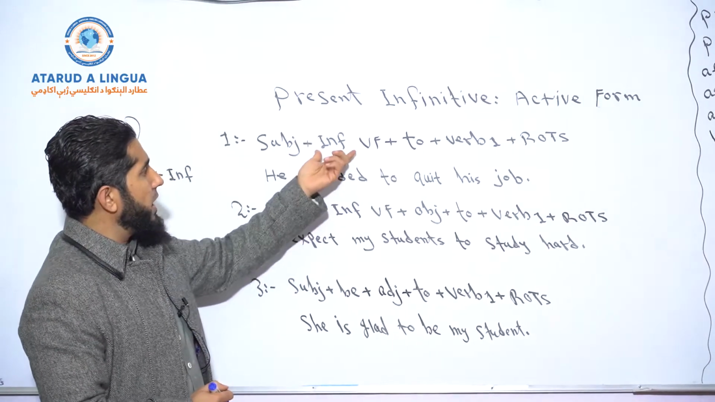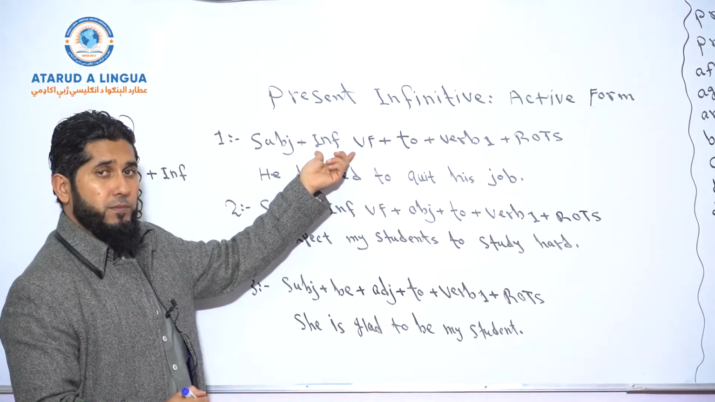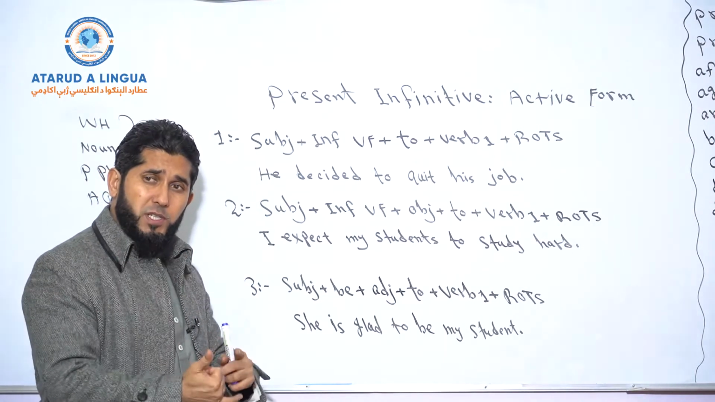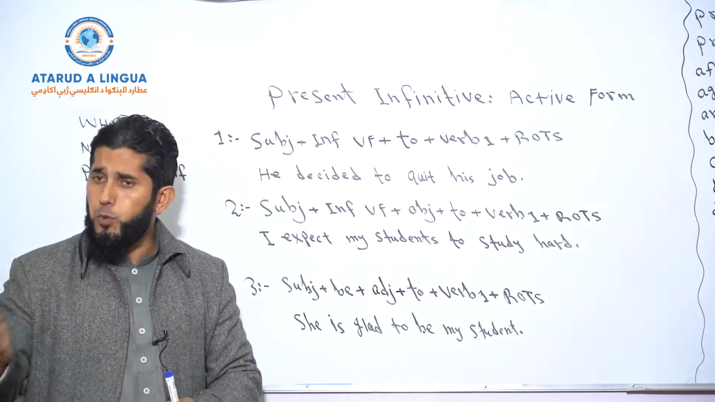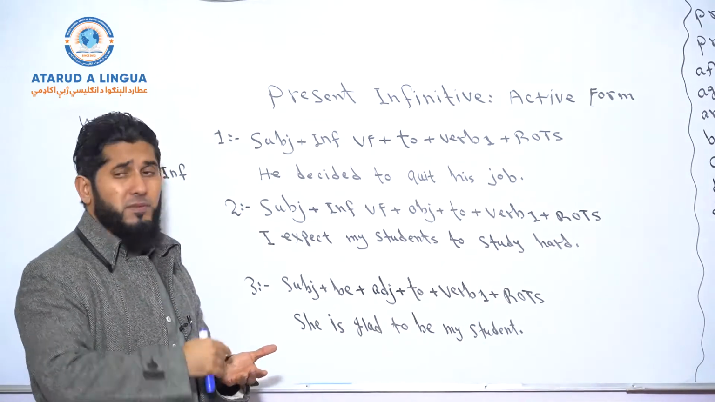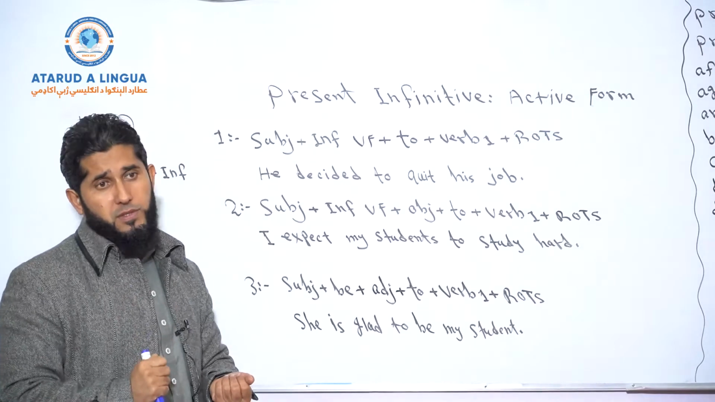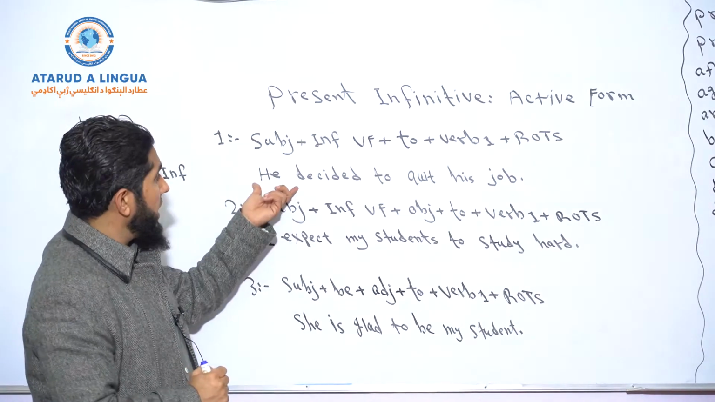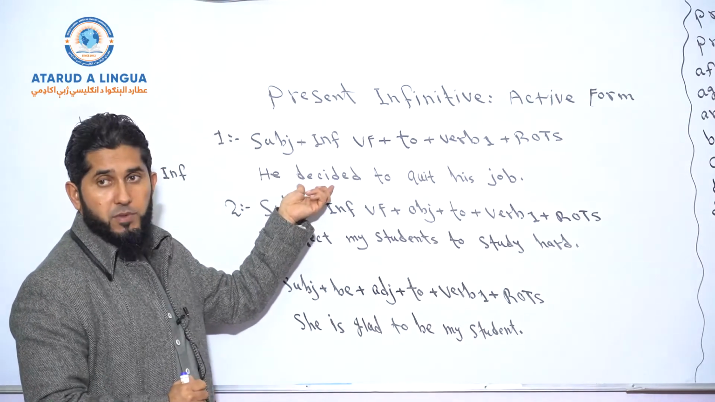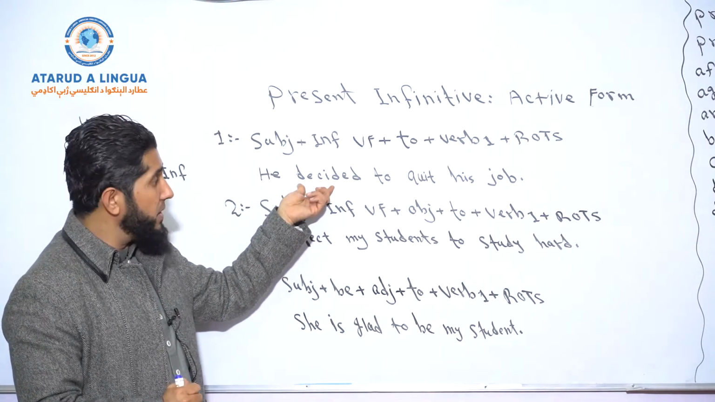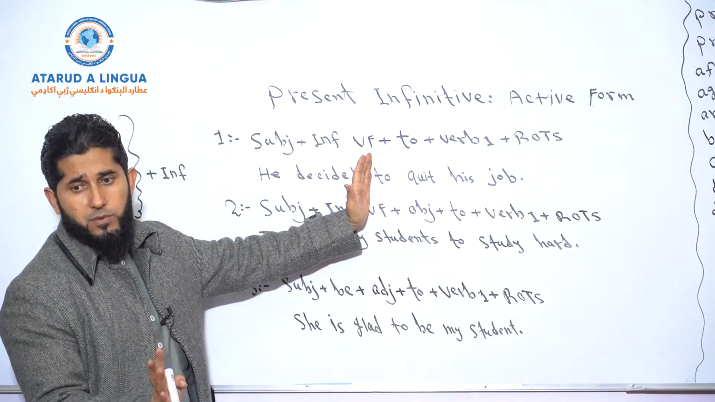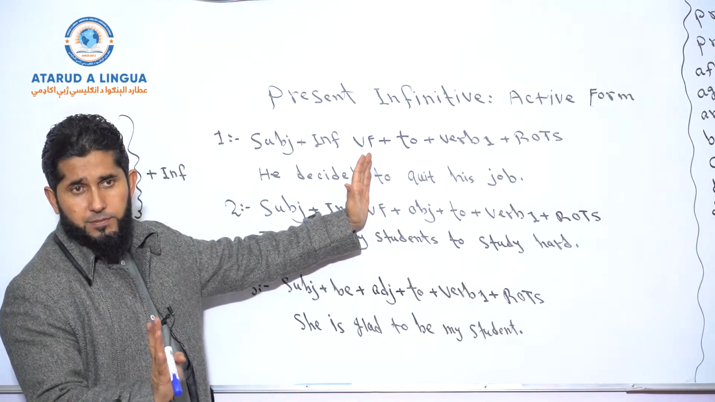So the reason I've brought infinitive verb form is because your tense could be present tense, it could be past tense, it could be future tense. But still, it is present infinitive active form. So here, he decided to quit his job. Our verb is in simple past tense. But to plus verb base form is present infinitive active form. You got it? Got it?